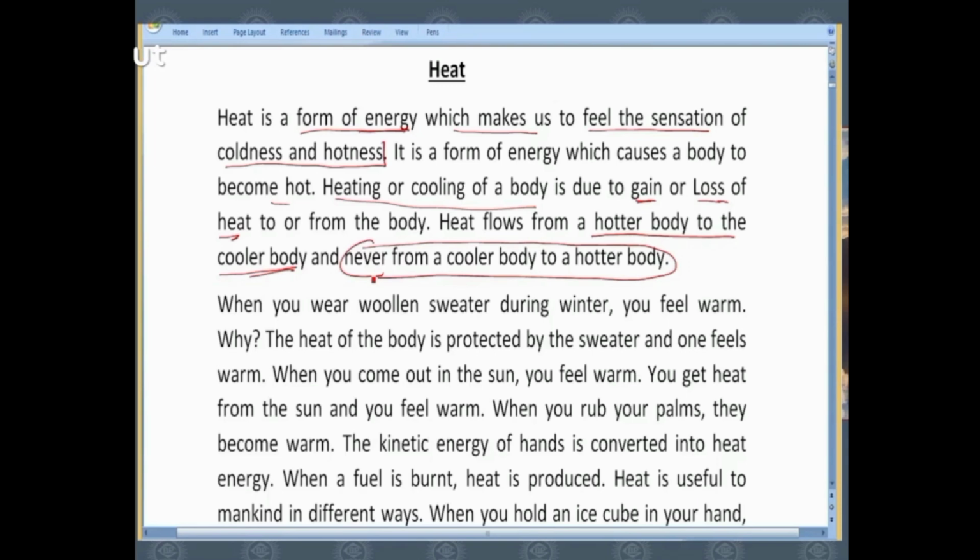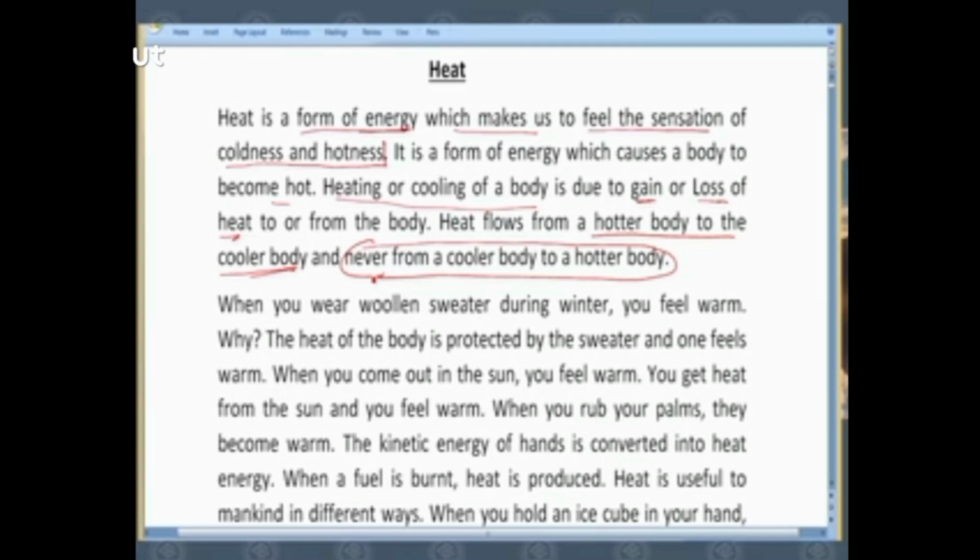Now, students, please try to relate. What I am trying to say is that this transfer of heat energy is always taking place from a hotter body to a cooler body. Means if I have kept hot water, boiling water, or hot tea on a table, then the heat energy from this tea or boiling water will get lost into the atmosphere, because of which it will become cold.